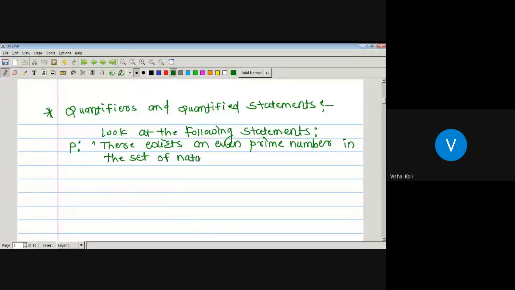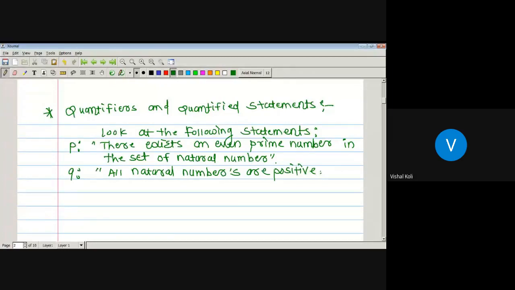Second one: all natural numbers are positive.